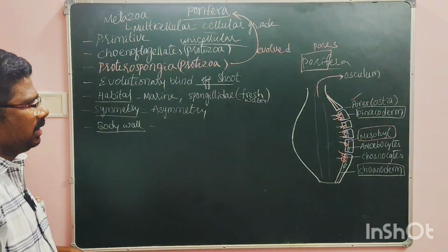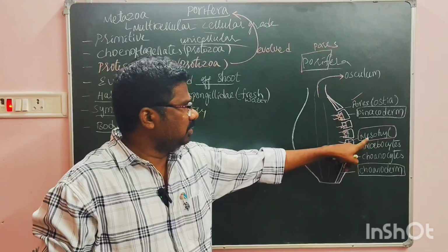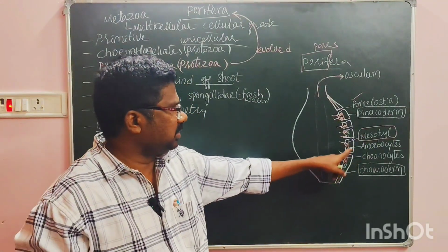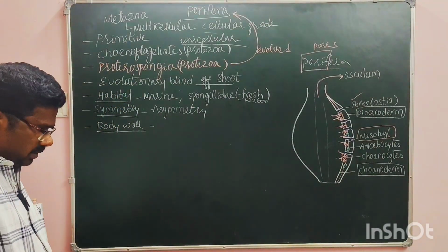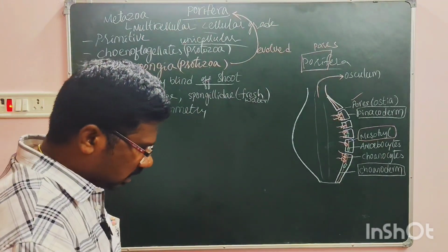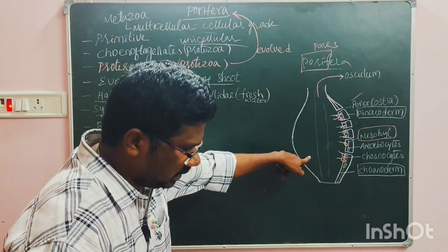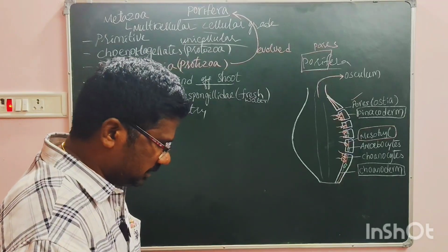So the body wall contains pinacoderm, choanoderm, and I also explained about mesohyl. So mesohyl is a middle layer with gelatinous substance in it, right? Next, the canal system you can see here.